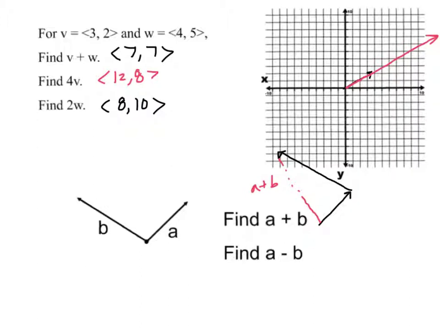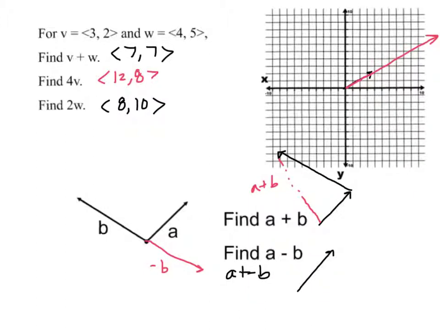A minus b, well, we still have this positive a, like that. It's moving up and to the right. But for a negative b, think about it like it was saying a plus negative b. Taking a vector and making it negative, if that's b, negative b, I don't have enough room there, but negative b would simply be the reflection of that.